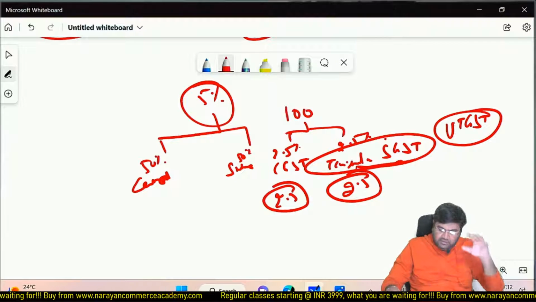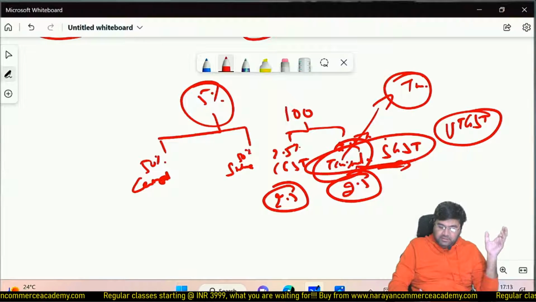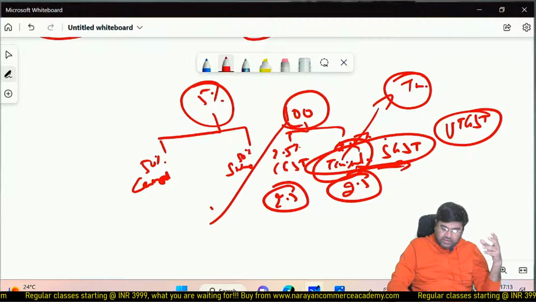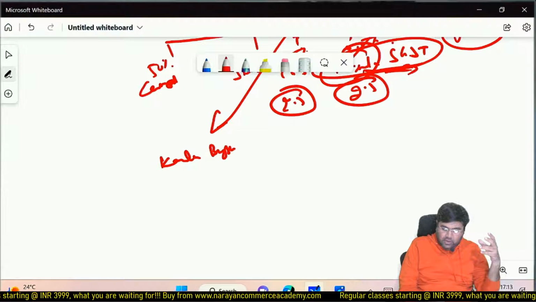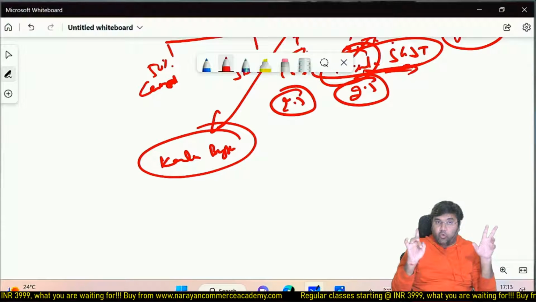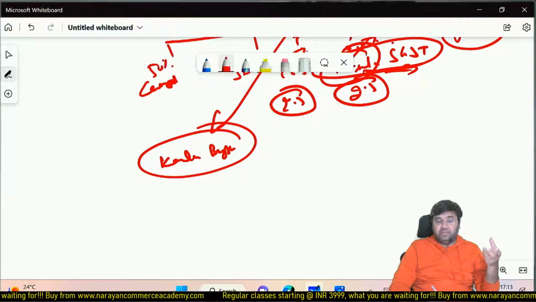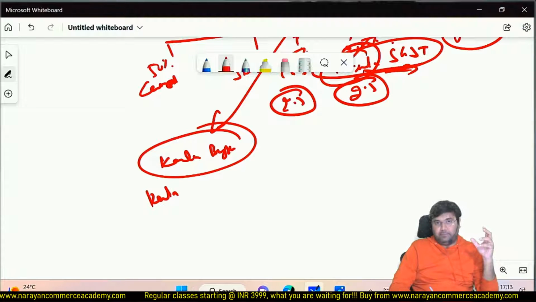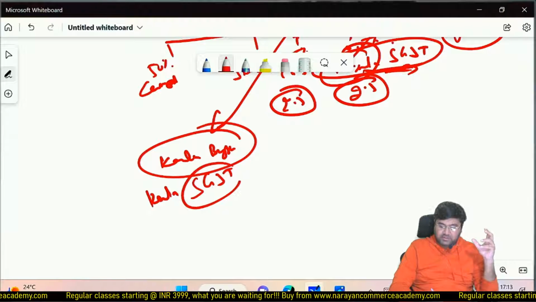Because here the transaction was very simple: Tamil Nadu SGST is levied and Tamil Nadu government gets the revenue. But if the same butter had been sold from a Tamil Nadu seller to a Kerala buyer, now we know that because this butter is going to be consumed in Kerala, Kerala government revenue should be there. It means Kerala SGST.